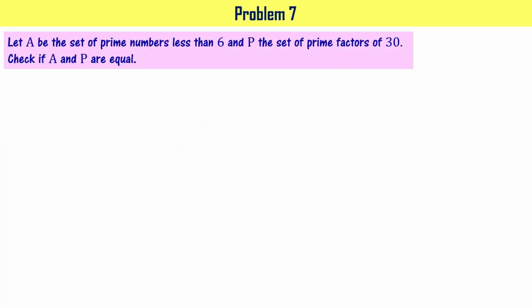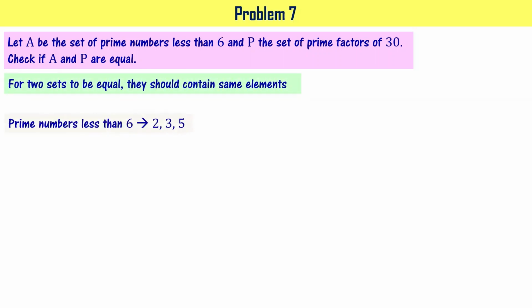Let's take a look at another problem. Let A be the set of prime numbers less than 6. P the set of prime factors of 30, number 30. Check if A and P are equal. The first thing is A is a set of prime numbers less than 6, right? So prime numbers less than 6 are 2, 3, 5. So I can write A equal to curly bracket open 2, 3, 5 and curly bracket close, right? This is how I write set A in roster form.